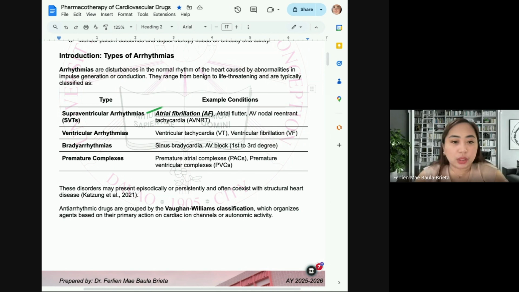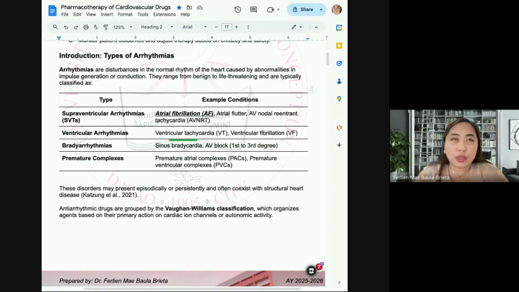I hope we will be able to remember atrial fibrillation. Then I don't know if some of you are fond of watching Grey's Anatomy or other series of that kind. We always have in those series conditions involving ventricular arrhythmias.